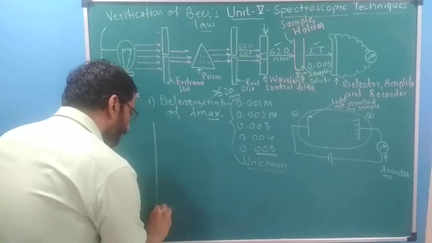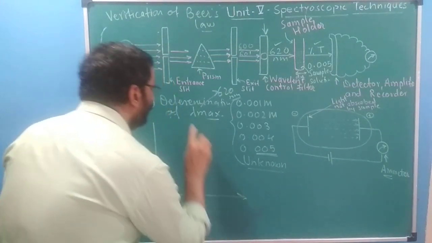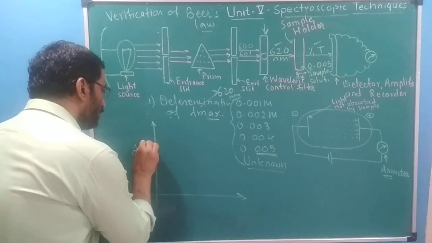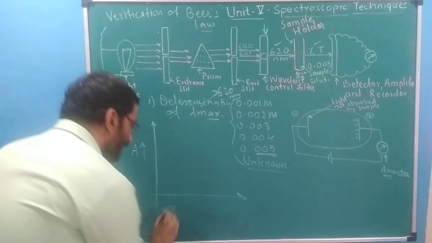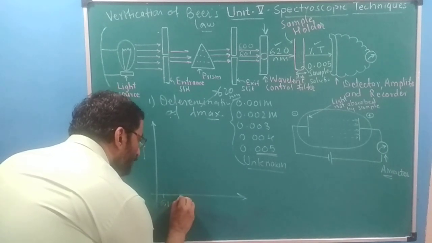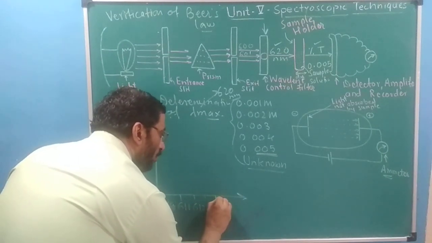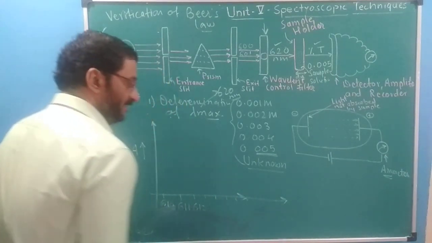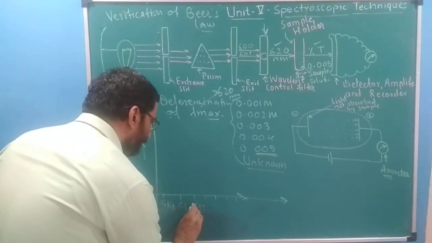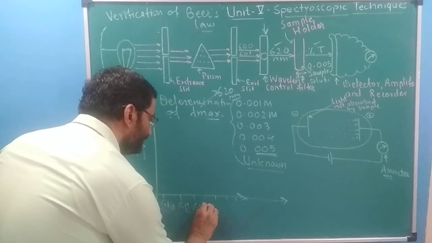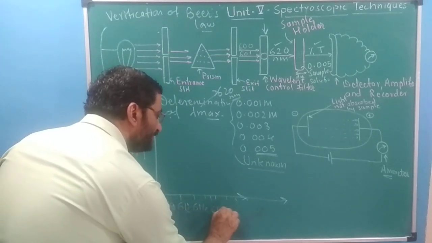So if you want to plot a graph of this part, this will be absorbance, and this will be 610, 611, then 612, and go on putting up to 630. Or in an alternate manner, you put 610, 612, 614, 616, and so on.